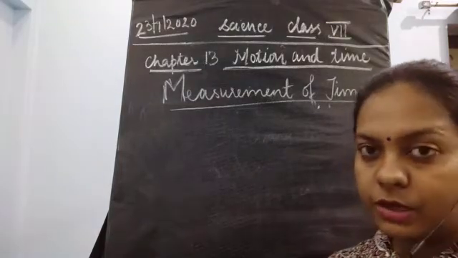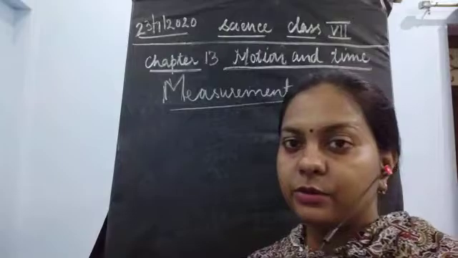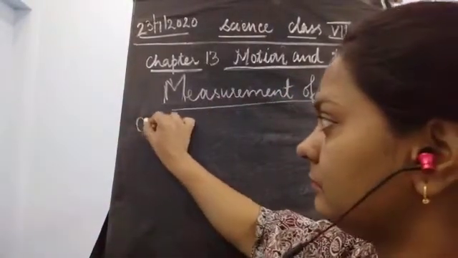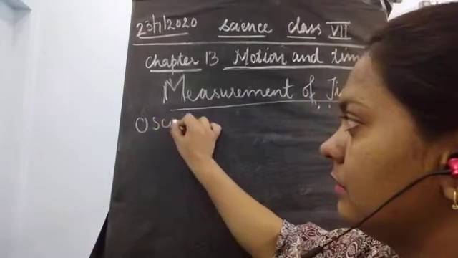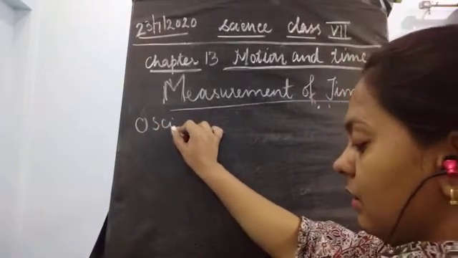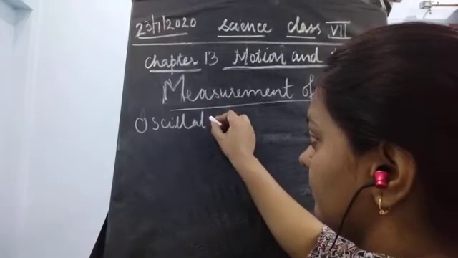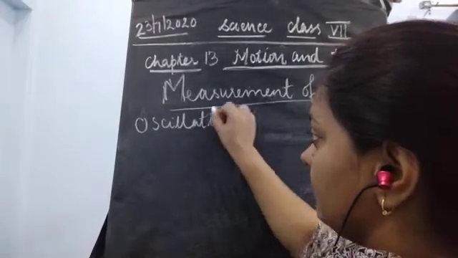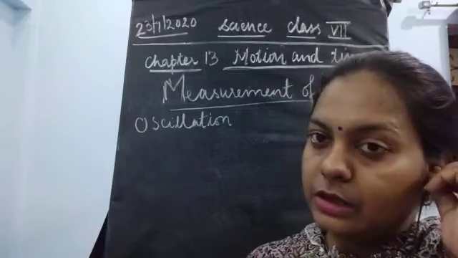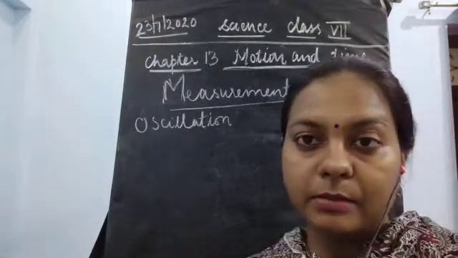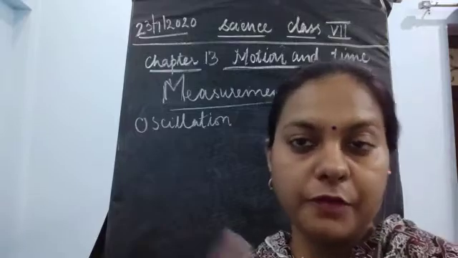The first word which I am going to tell you about is oscillation. What is the meaning of the word oscillation? Oscillation means one complete cycle of to and fro motion.